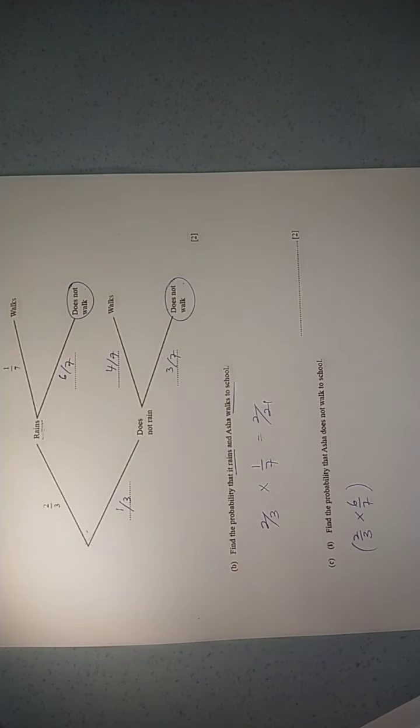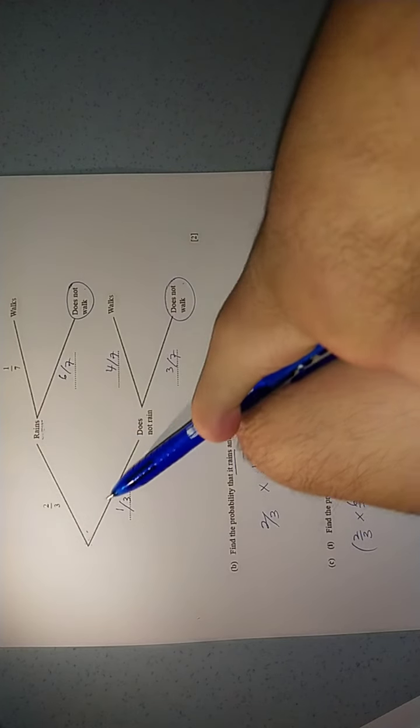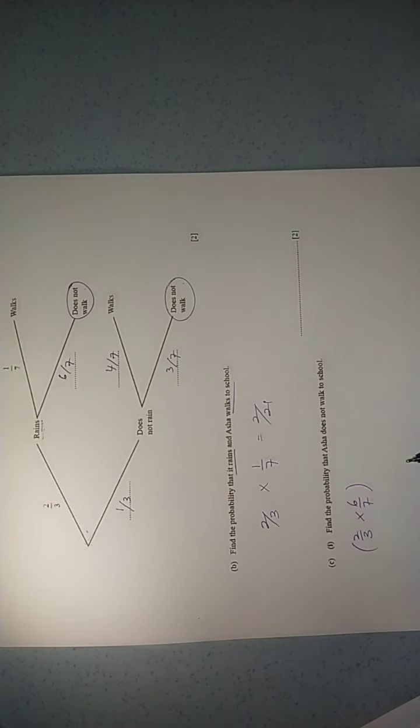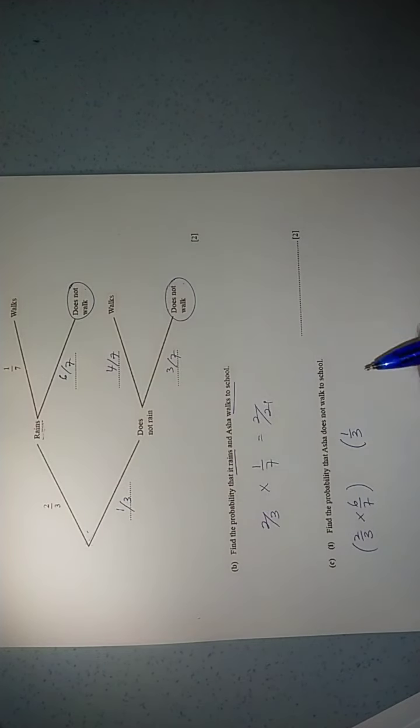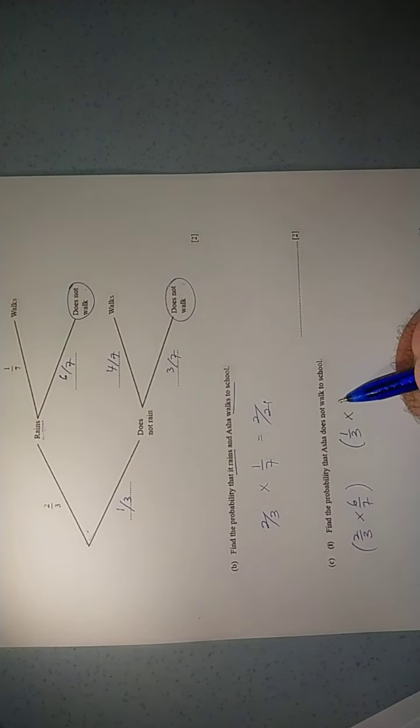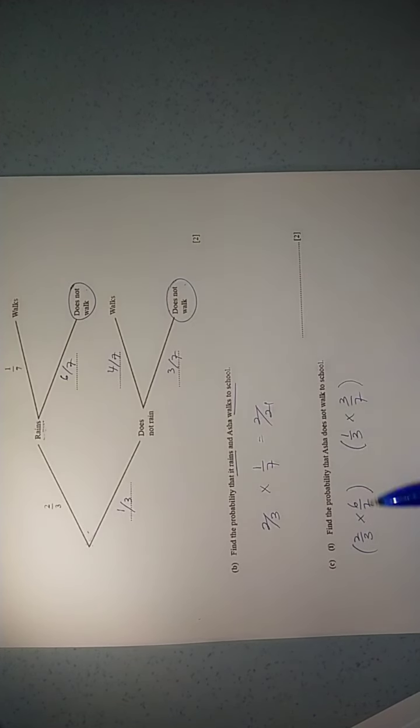So that is the first probability of Asha does not walk to school. And then there is another second one below here. It does not rain and does not walk. So we have 1/3 multiply 3/7. Now we have two combinations: the first one 2/3, 6/7, another one 1/3 and 3/7.